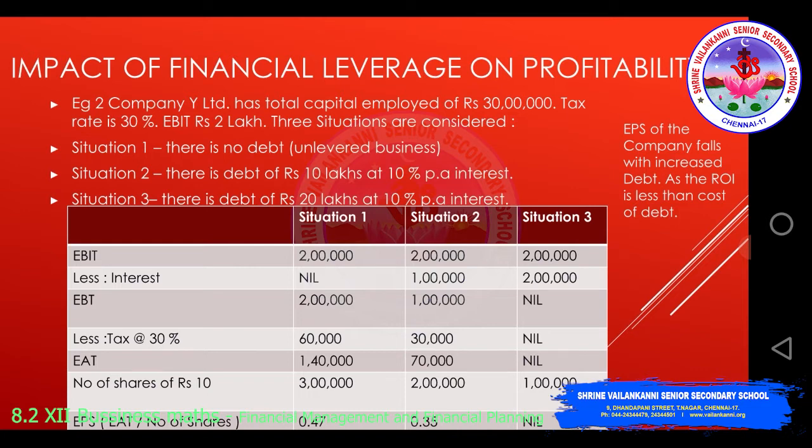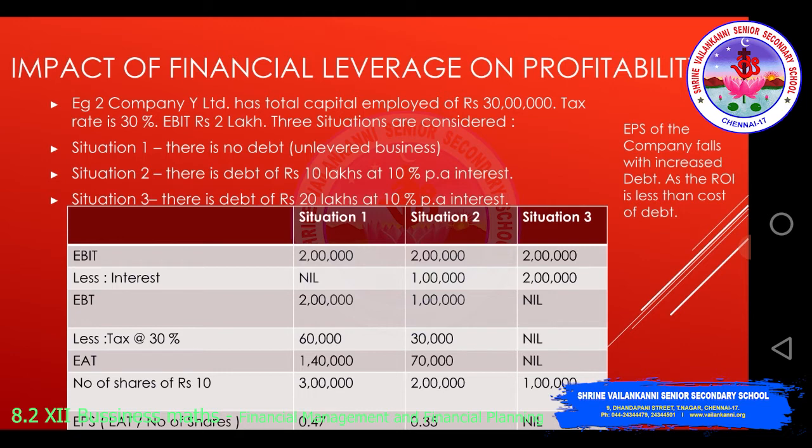Okay. And then you have situation 3, there is a debt of rupees 20 lakhs at 10% per annum. So 2 lakhs less interest 2 lakhs, EBT is nil, less tax at 30% which is nil, and EAT is nil, because EBT itself is nil, so there is no tax. 1 lakh is the number of shares, so EPS will be nil. There is no earnings per share at all.